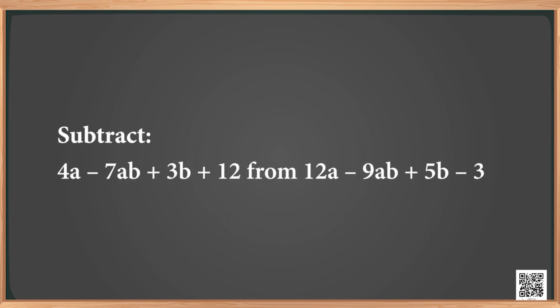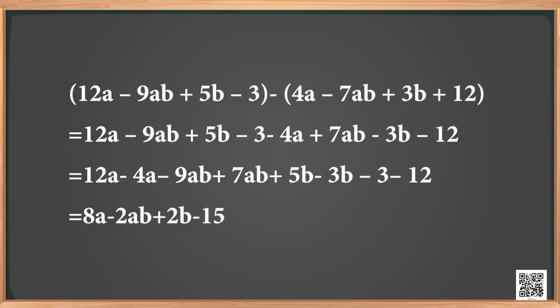Subtract 4a minus 7ab plus 3b plus 12 from 12a minus 9ab plus 5b minus 3. As we discussed in the above problem, observe how we do the subtraction. We write the second expression first followed by the minus symbol, then the first expression.